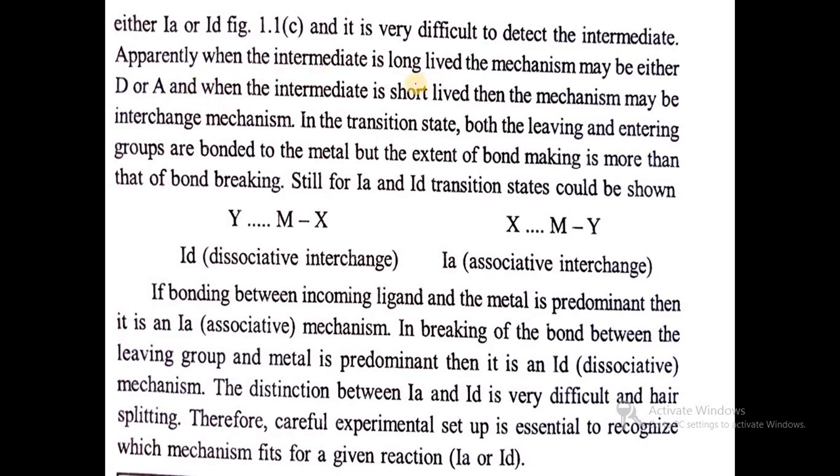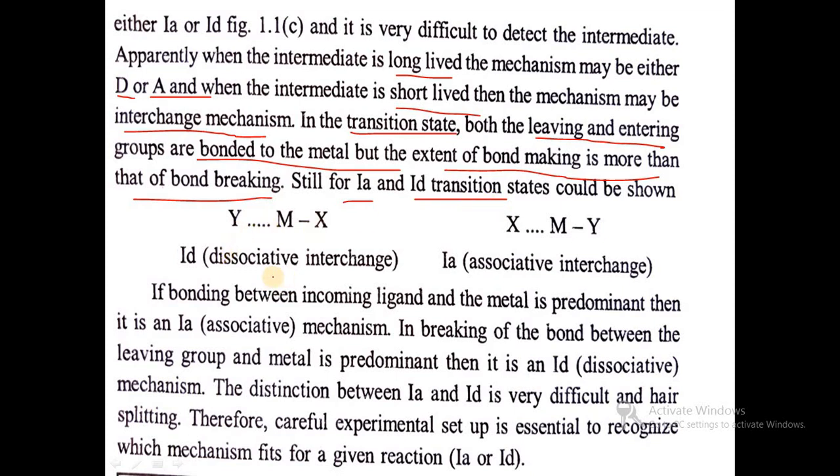When the intermediate is very long lived, the mechanism may be either dissociative or associative. When the intermediate is short lived, the mechanism may be called the interchange mechanism. In the transition state, both the leaving and entering groups are bonded to the metal, but the extent of bond making is more than that of bond breaking. So the IA and ID transition states could be shown as below.